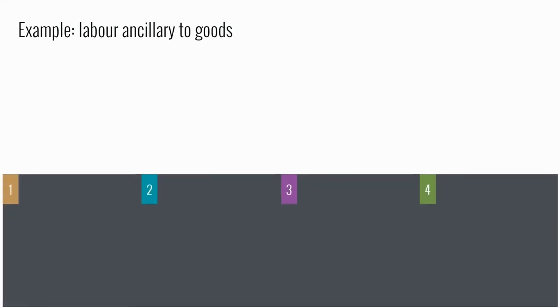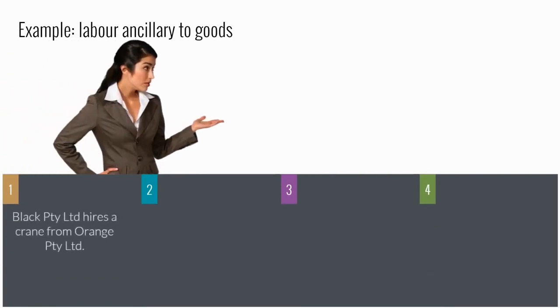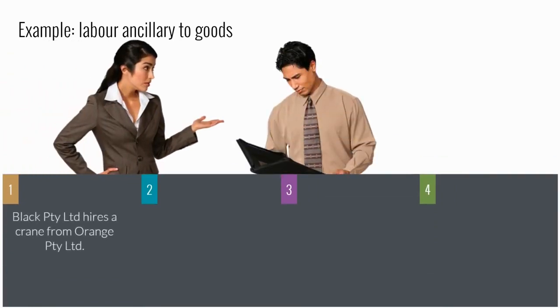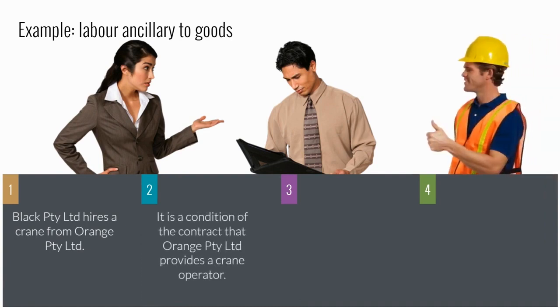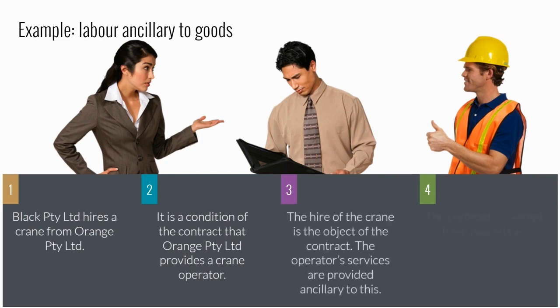Looking at an example, Black Proprietary Limited needs to hire a crane. Orange Proprietary Limited provides the crane under a contract. A condition of the contract is that Orange provides a crane operator as well. Any amounts paid to the contractor operating the crane are exempt, as the principal purpose of the contract is the provision of the crane. The operator's services are secondary.